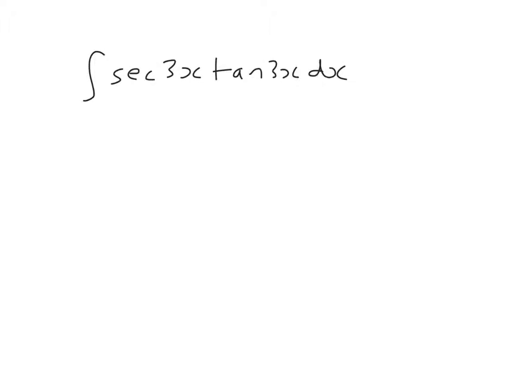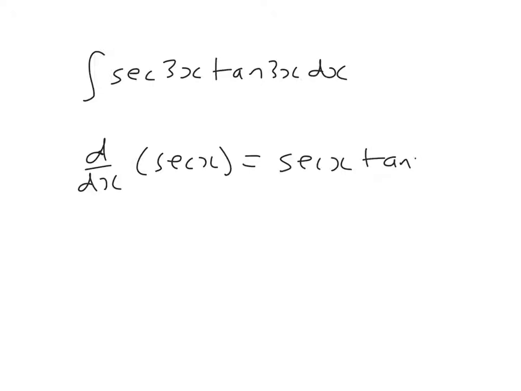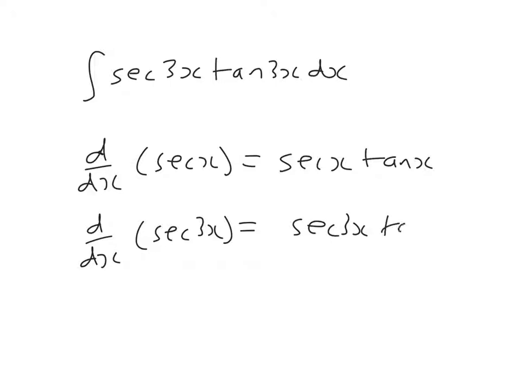So this question is asking us which function is it that we differentiate to get sec 3x tan 3x. If you go back to the table, you can see that if you differentiate sec x, you get sec x tan x. So if you differentiate sec 3x, you're going to get sec 3x tan 3x, but then you have to differentiate the 3x.